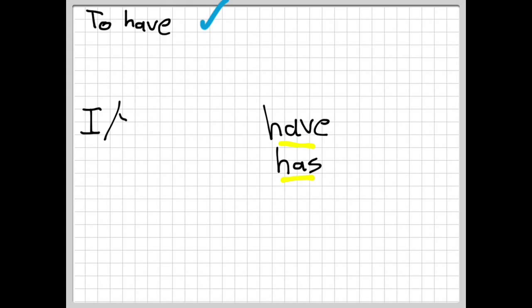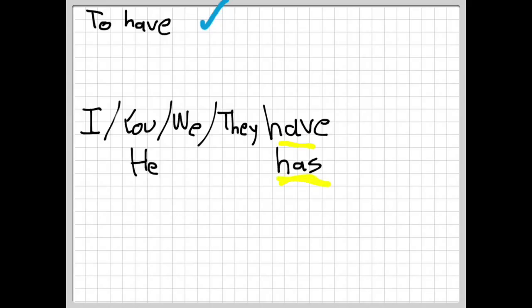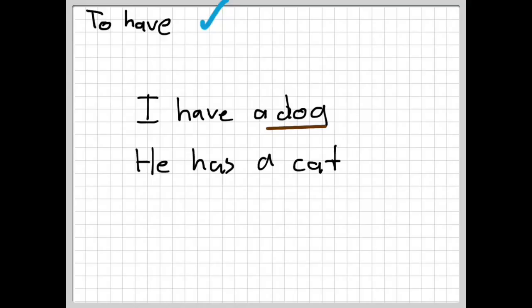So, I have, you have, we have, and they have. We use the has conjugation with he has, she has, it has. As you saw in the examples, we use the verb have to show possession. I have a dog means the dog is mine. He has a cat means the cat is his.